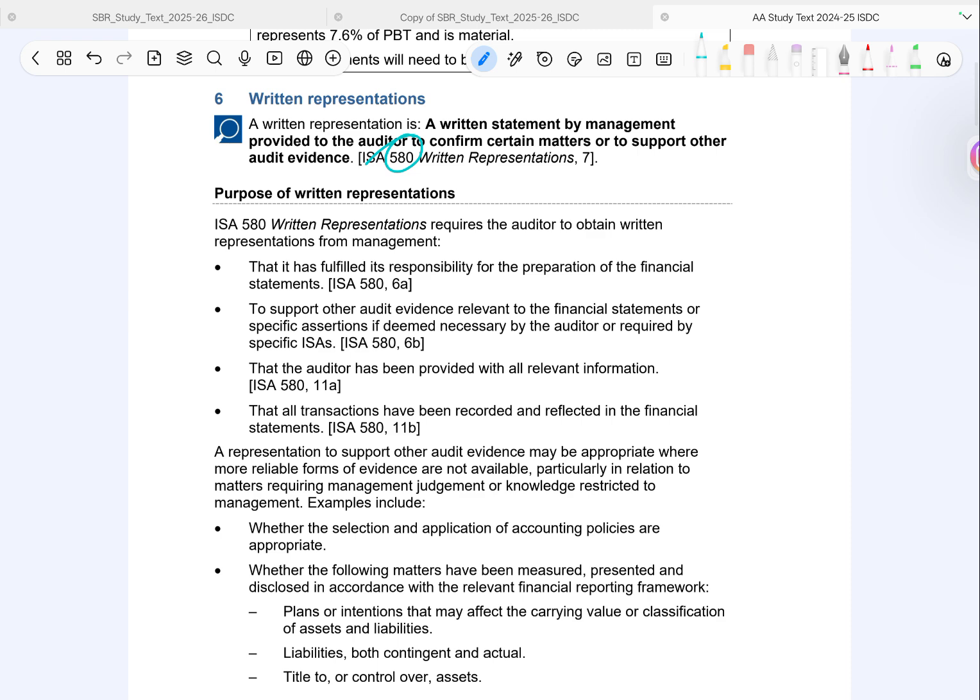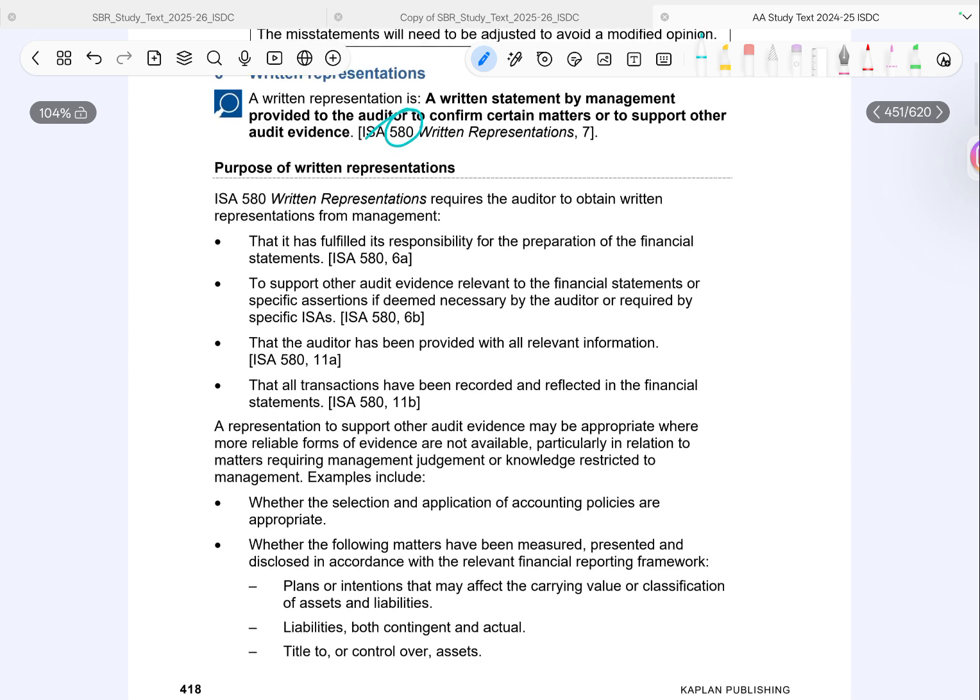Now, here's the important part. Written representations are usually used when better evidence is not available or when the matter involves management judgment, because some things only management really knows. Examples: whether accounting policies are appropriate, whether assets and liabilities are properly measured and disclosed, our plans or intentions that might affect asset valuations, existence of liabilities including contingent ones, and ownership or control over assets.